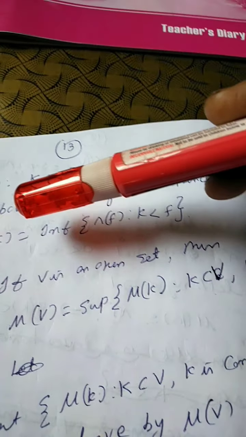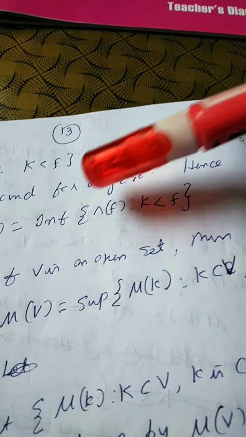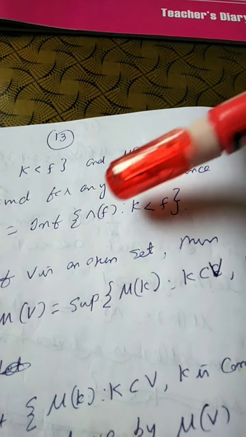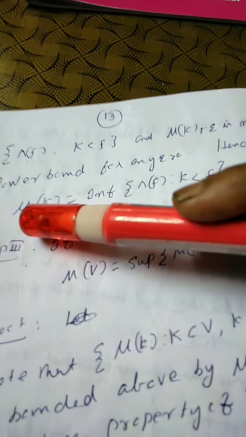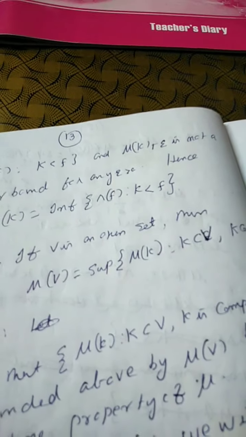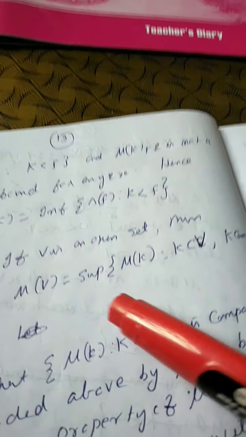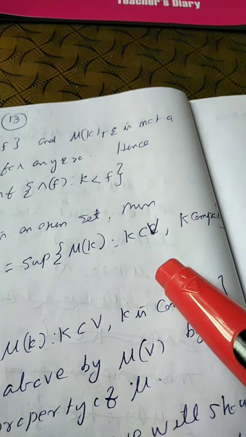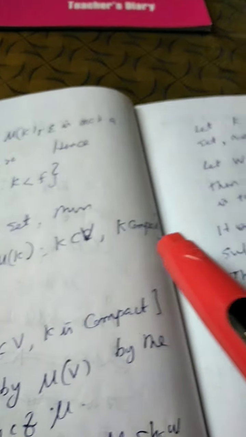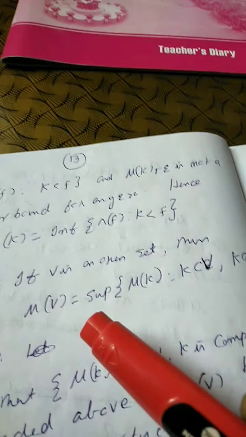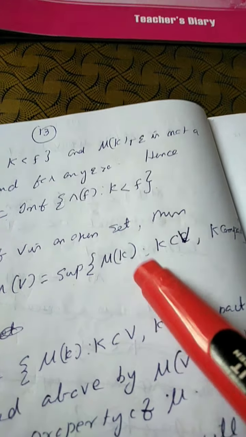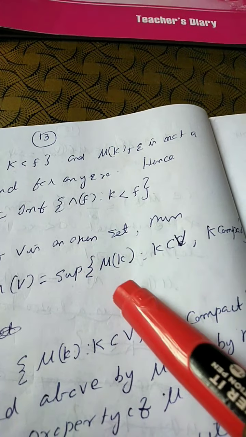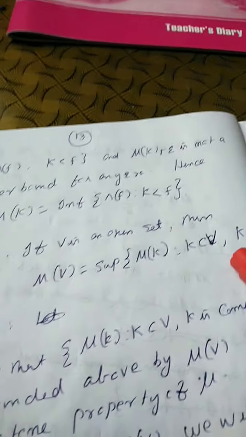In the last step, we have proved that mu of k is equal to the infimum of lambda f, where the infimum is taken over all f with k less than f, for any compact set k. Now, next step, step 3: if V is an open set, then mu of V is equal to the supremum of mu of k, where the supremum is taken over all compact sets k contained in V.